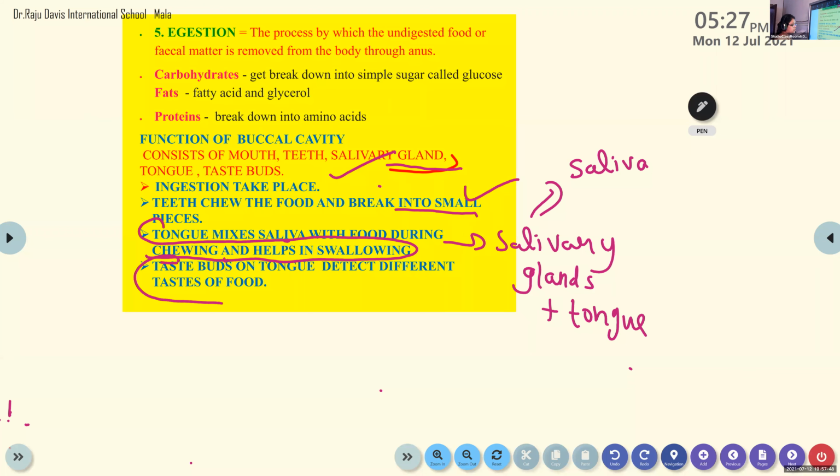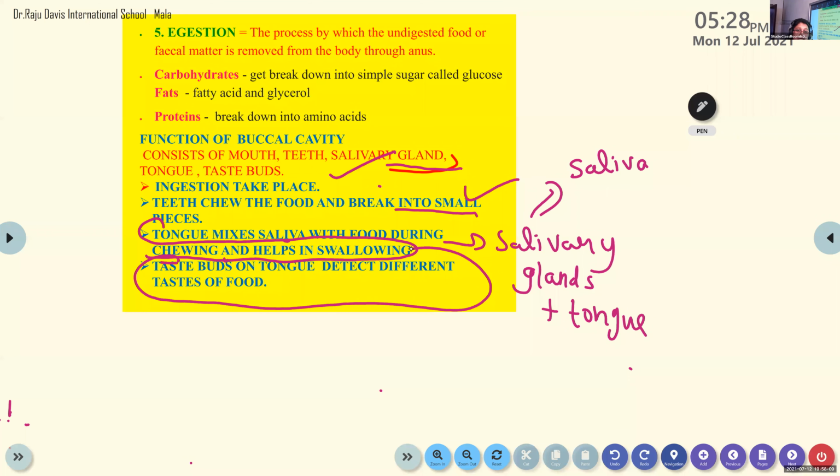And what are taste buds? Taste buds have nothing more, they only give you taste, whether your food is sour, spicy, or sweet. So taste buds detect different tastes of food. That is all the taste buds do.